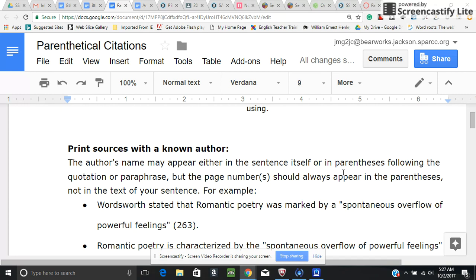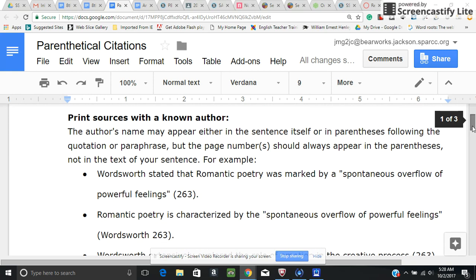And I think it's really important to look at some of these examples because they also kind of show you when you need the author's last name in a citation and when you don't. They give you really some great tips on how to incorporate the author's name. And these would apply to citations further down in this list when we look at some different sources. So let's look at this first one.